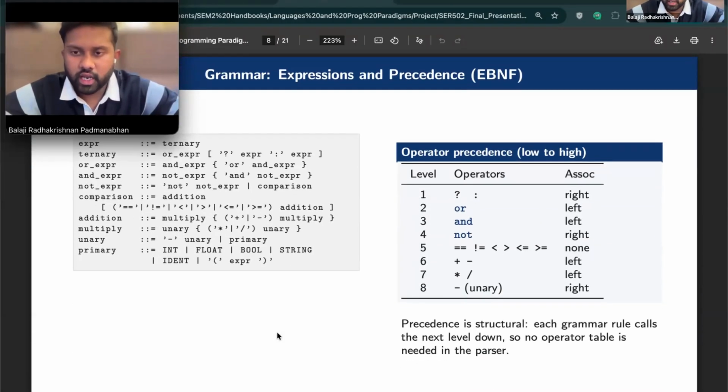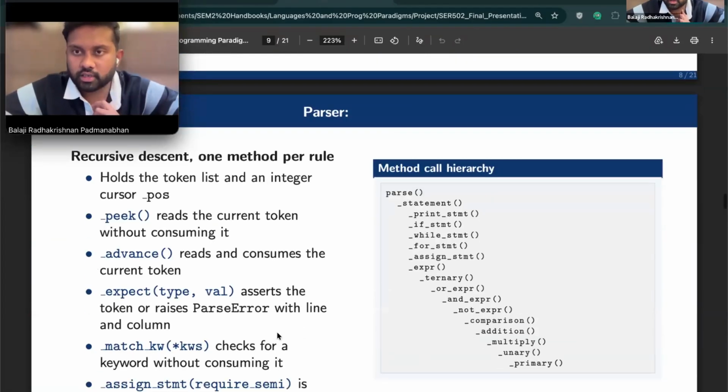Here we have the grammar for expressions and precedence. The precedence is structural. Each grammar rule calls the next level down: ternary at the top, then or, and, not, relational, addition, multiplication, and unary minus at the bottom. This means the parser needs no disambiguation table at all. We can go to the next slide.